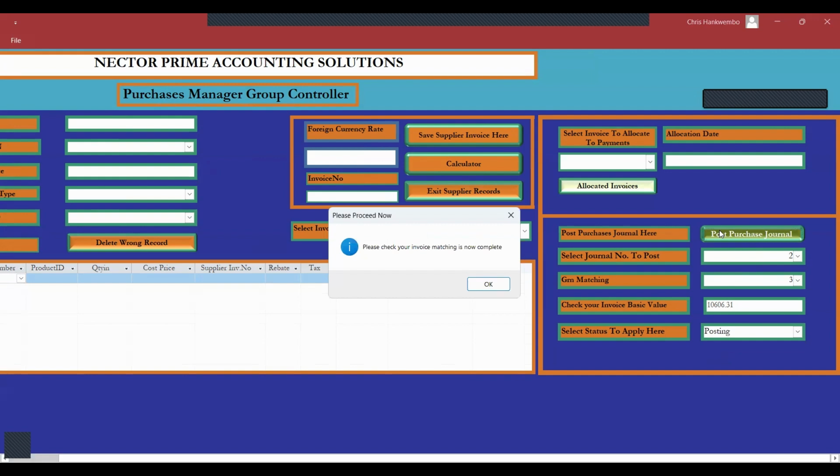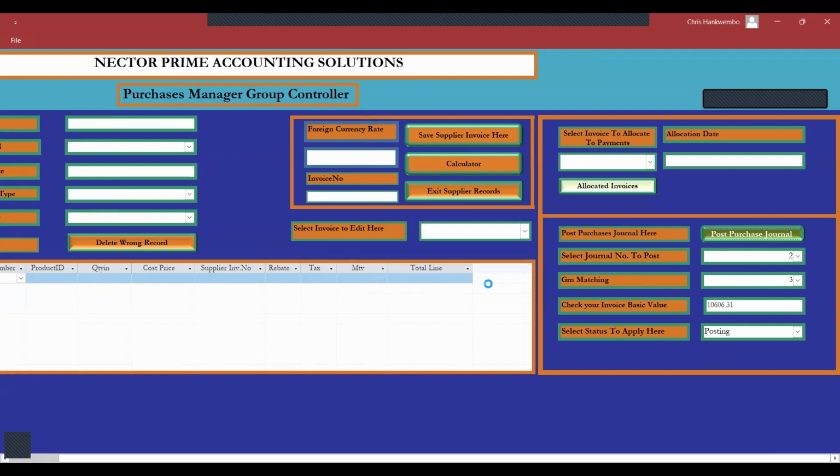Please check your invoice. It is now complete. Okay, good. The invoice is now complete. Now we are running the double entry system. All right, the double entry system runs, and we shall complete everything within a blink of an eye.